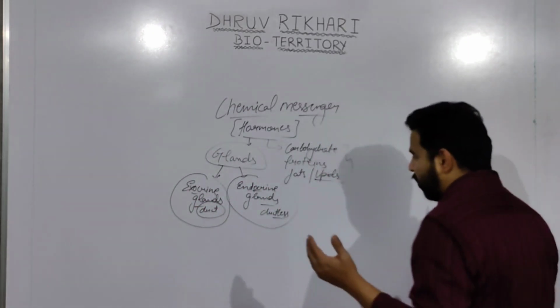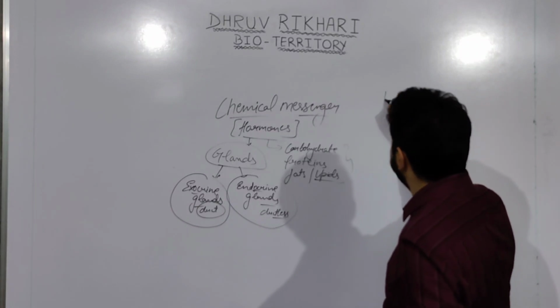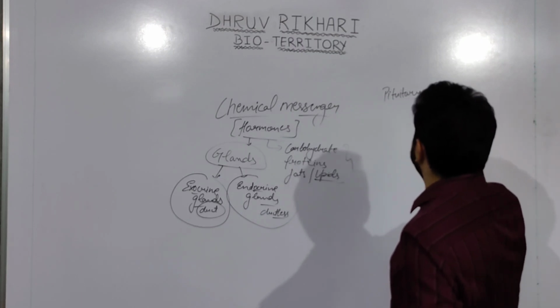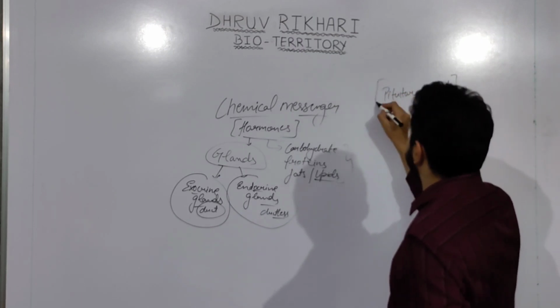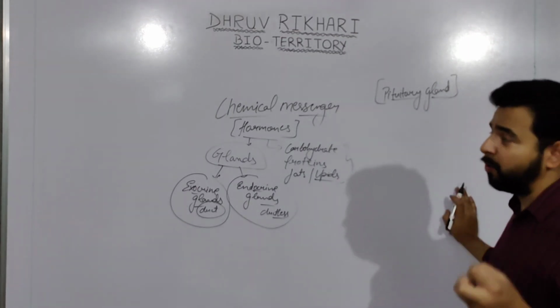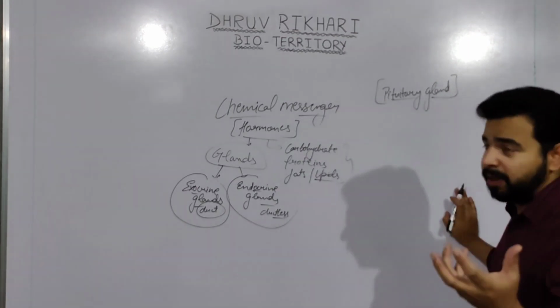Now we will start with the pituitary gland. The pituitary gland is the most important gland. All the glands are important, all helping in the control and coordination of the body system.